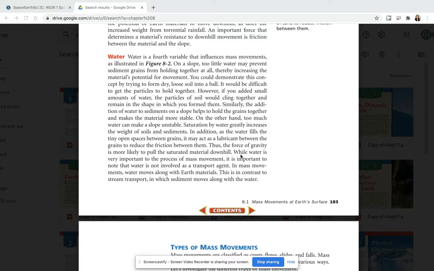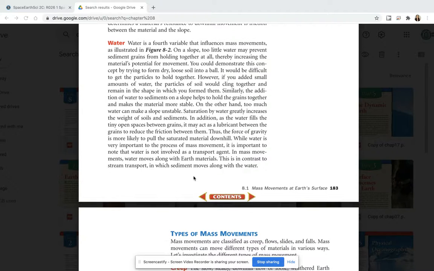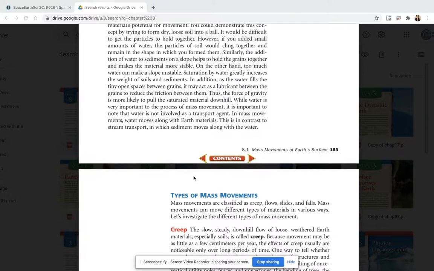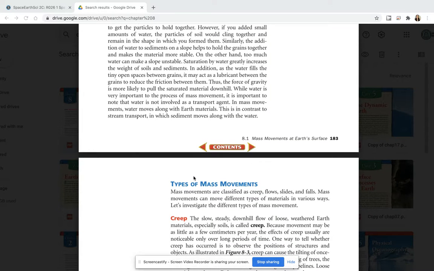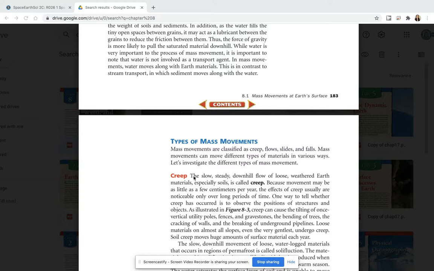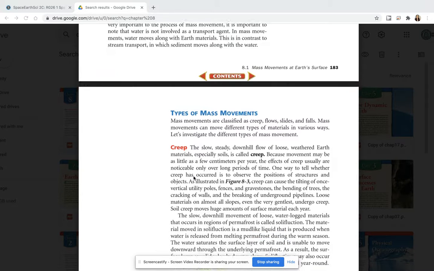Saturation by water greatly increases the weight of soils and sediments. In addition, as the water fills the tiny open spaces between grains, it may act as a lubricant between the grains to reduce the friction between them. Thus, the force of gravity is more likely to pull the saturated material down. While water is very important to the process of mass movement, it is important to note that water is not involved as a transport agent. In a mass movement, water moves along with Earth's materials. This is in contrast to stream transport, in which sediment moves along with the water.